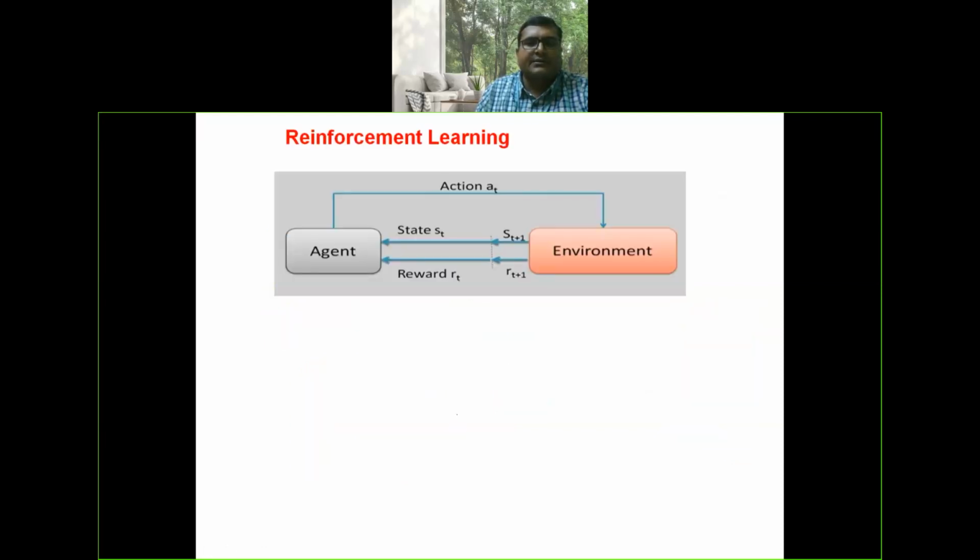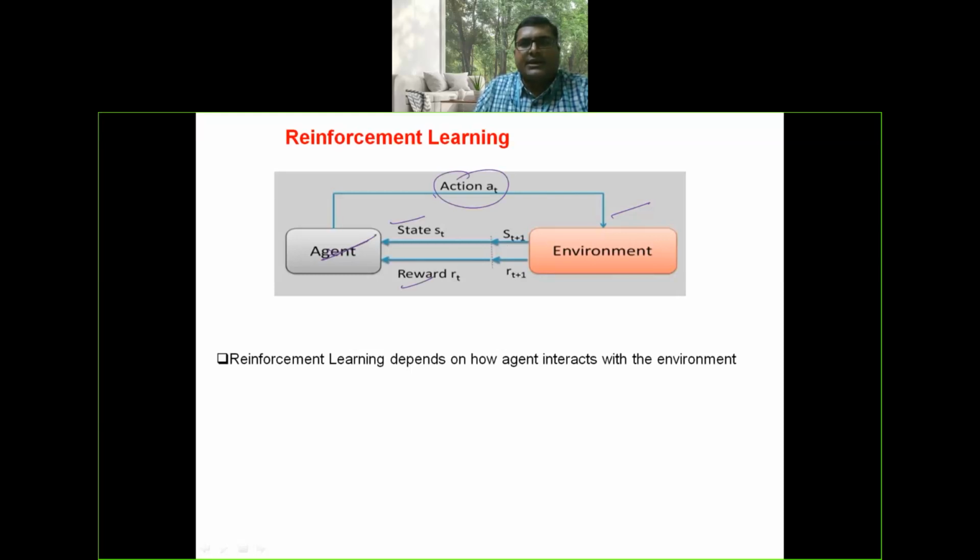The next one is reinforcement learning. Reinforcement learning depends on how the agent interacts with the environment. Here, this is the environment and this is the agent. Based on the action of the agent, the reward and next state will be provided in the way it interacts with the environment.